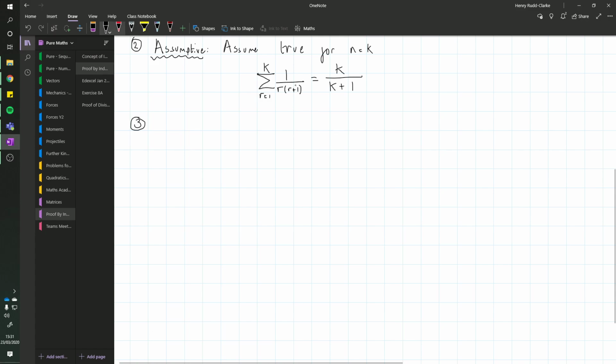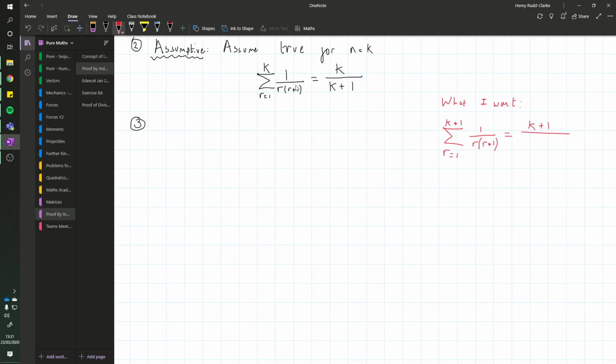What I always do at this point is a little thing called "what I want." What I want is to manipulate this piece of algebra to give me a statement equivalent to what I have here, but for k plus 1 instead of k, because I want to show that when it's true for k, it's also true for k plus 1.